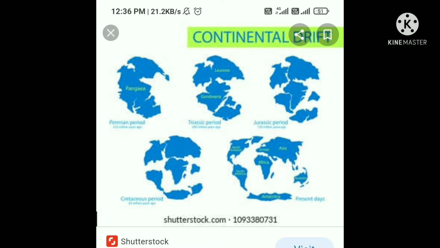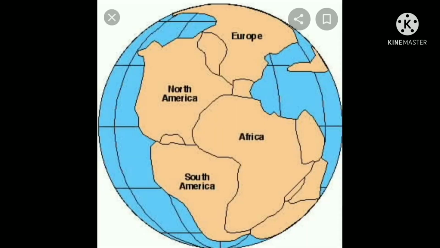Alfred Wegener hypothesized that the supercontinent of Pangaea broke up to form two parts, and they were divided by a water body. Okay, children, the water body we call the Tethys Sea.